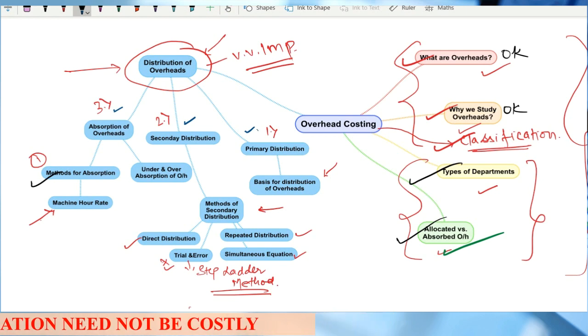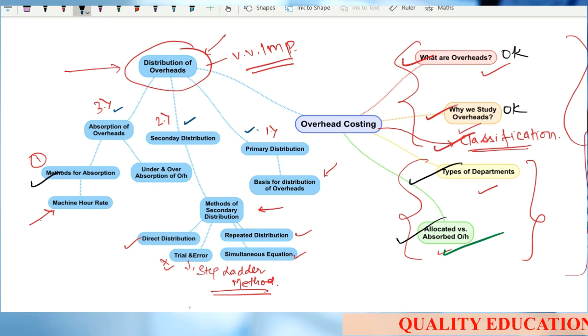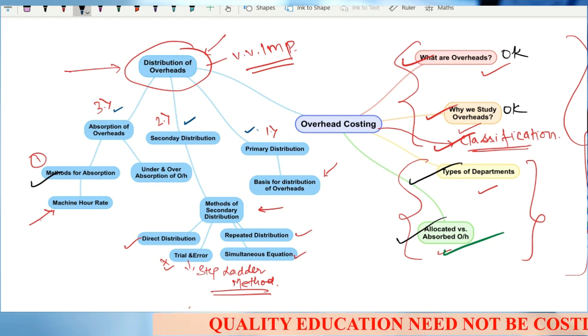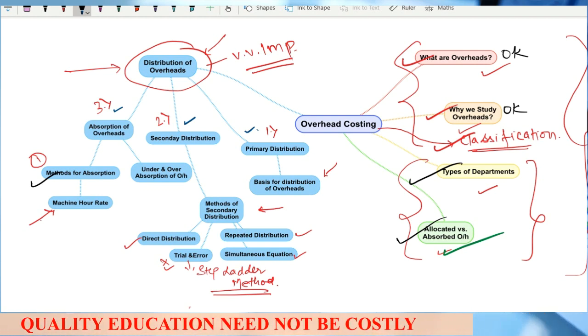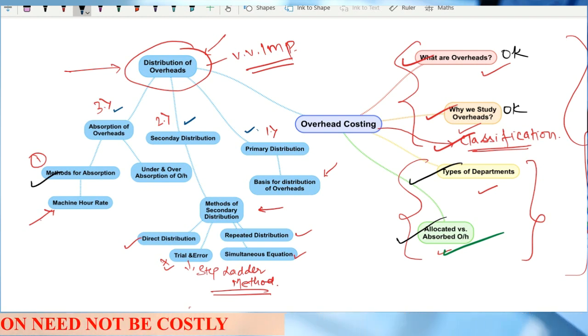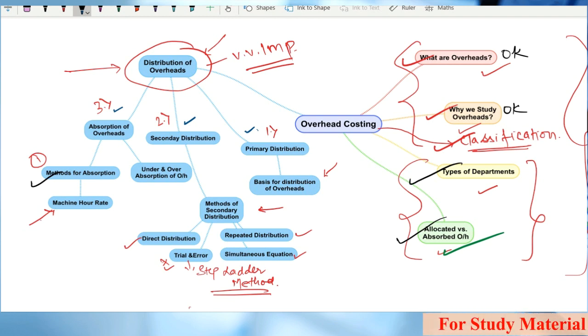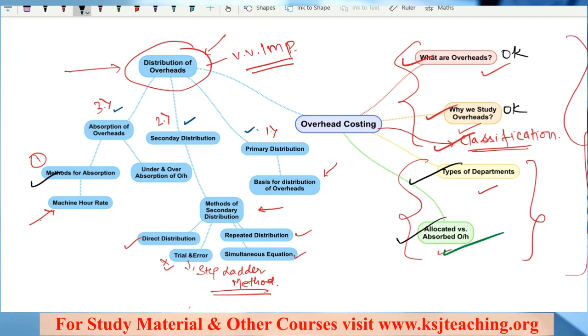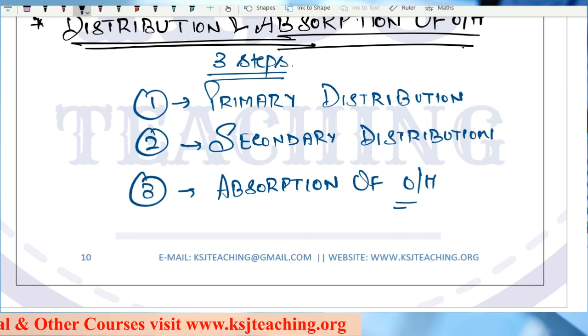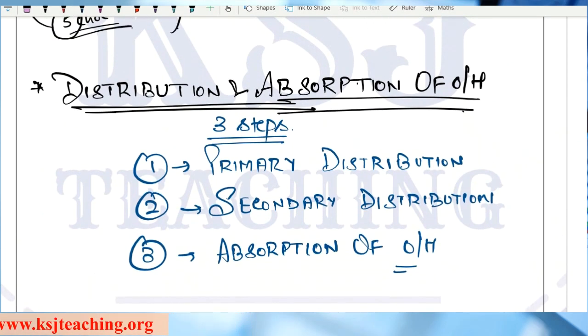In the next lecture we are going to start with primary distribution, and we are going to spend approximately 2 lectures at least on it, then approximately 4 to 5 lectures on secondary distribution. Then absorption of overheads is going to be a lengthier topic. It will take some time. So this chapter is quite a big and very important chapter to be understood very clearly, each and every concept. I'm going to spend a good amount of time on it. We'll practice questions also.